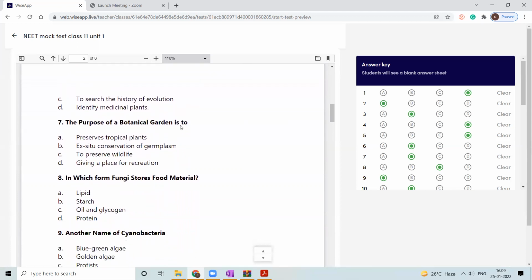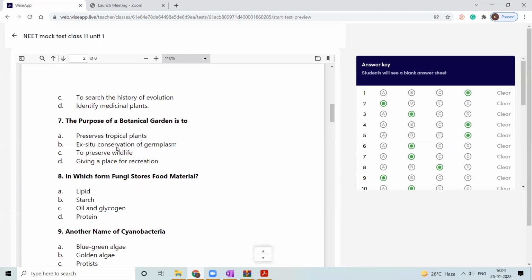What is the purpose of a botanical garden? It is a type of botanical aid, meant to preserve plants. The options: preserve tropical plants, ex situ conservation of germ plasm, preserve wildlife, give a place for recreation. Tropical plants cannot be planted anywhere if they are particular about their habitat. So ex situ conservation of germ plasm is the answer.